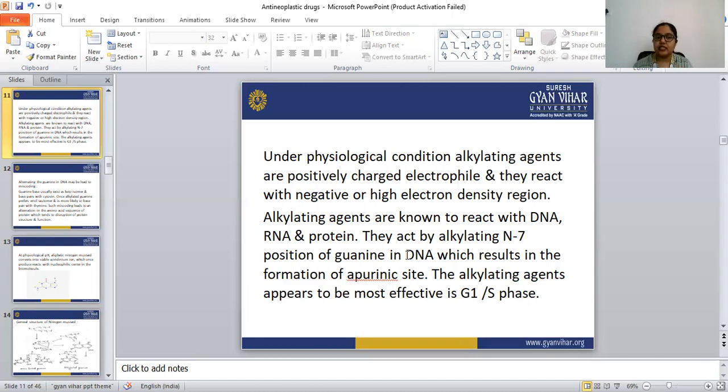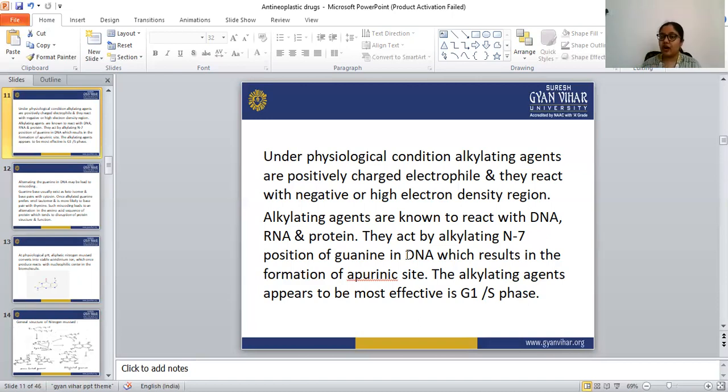The alkylating agents appear to be most effective in G1 or S phase. What are these phases? In G1, the cells prepare for DNA synthesis, and in the S phase, the synthesis or replication of the DNA happens. So this alkylating agent is most effective in the G1 or S phase because it stops the synthesis of the DNA as well as the replication of the DNA.